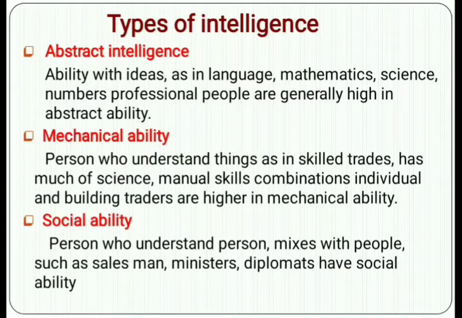The next is mechanical ability. Persons who understand things as in skill traits, such as science, manual skills, or combinations, and building traders, are high in mechanical ability. Mechanical ability means having skill-oriented knowledge. It is a combination of manual skills, or whatever skill traits are related to science. They have some mechanical type of skills, knowledge of some machinery, or different kinds of traits.